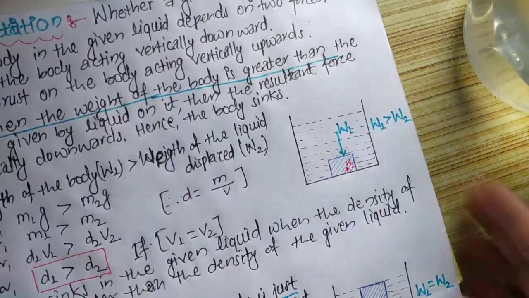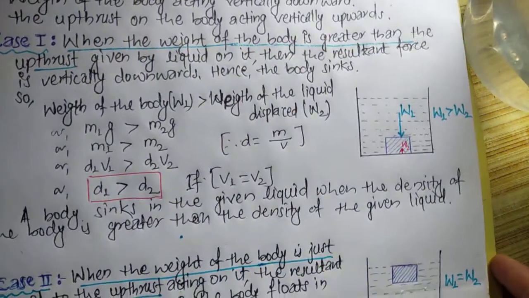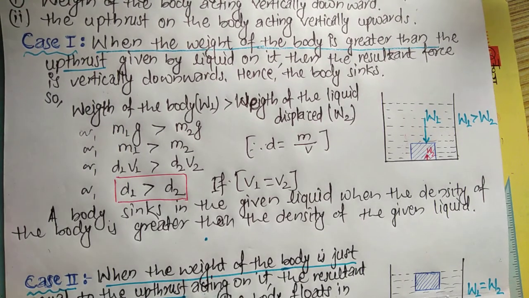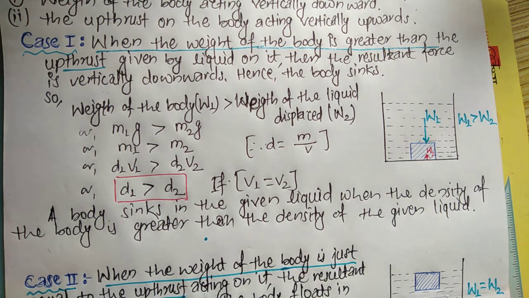So I think you understood case 1 easily. From case 1 we got that if the density of the object is greater than the given liquid, the object sinks in the liquid.